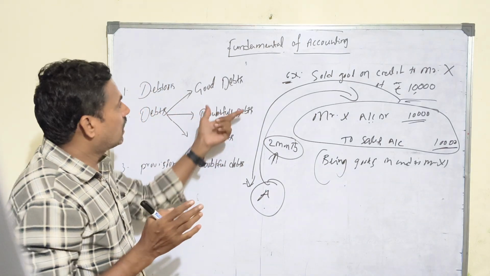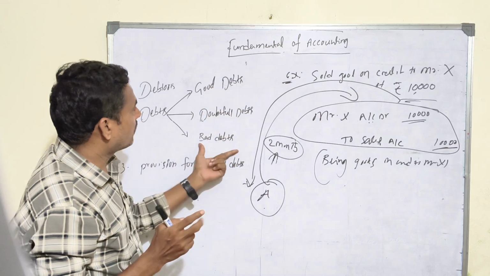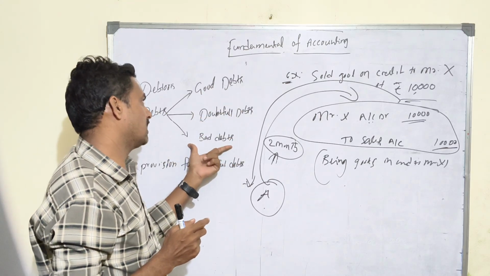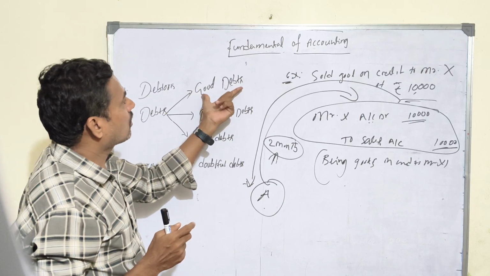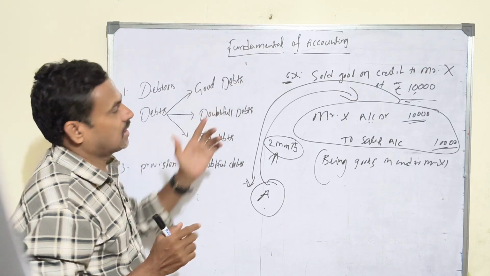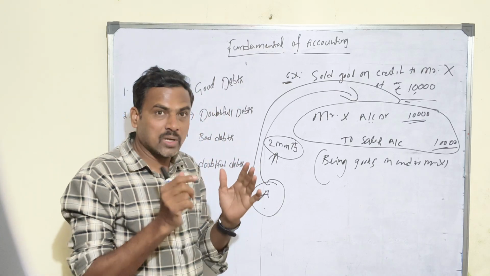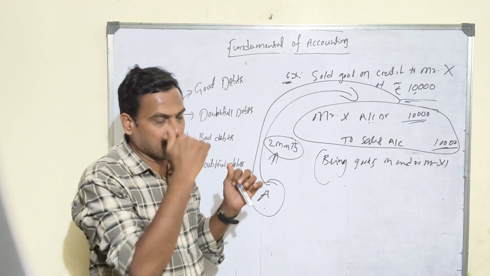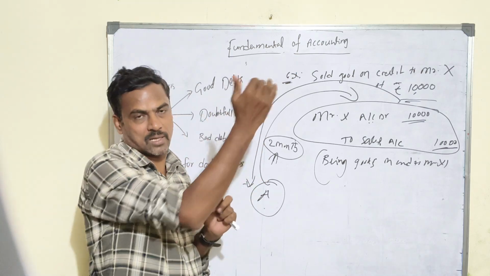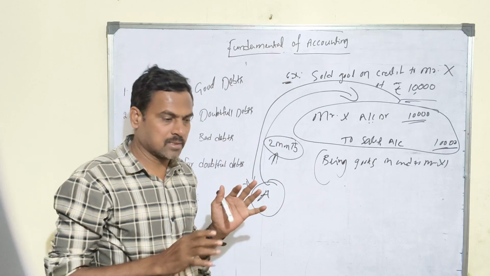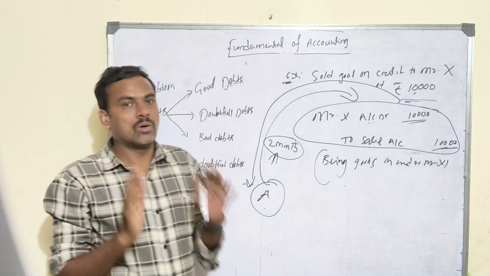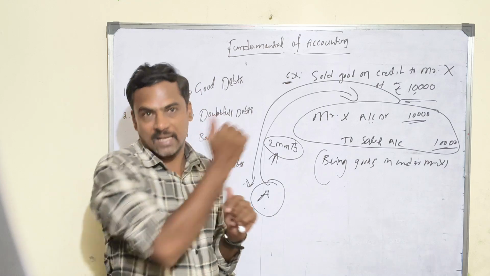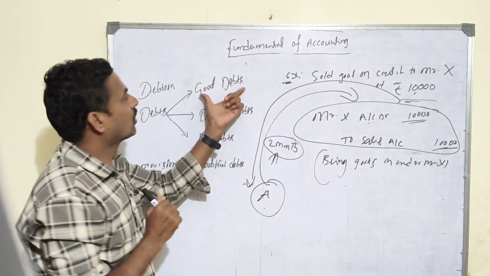And again, there are three different categories of debts: good debts, doubtful debts, and bad debts. Let's talk about good debts. What is the meaning of good debts? Good debts are those which will definitely be received by the company from the customer. Neither is there any possibility of bad debts, nor any doubt in their realization. That is called good debts.